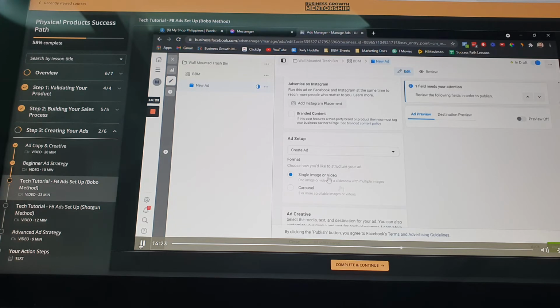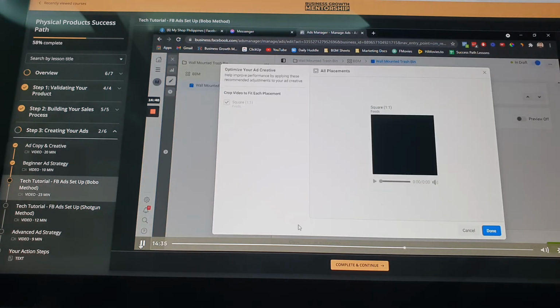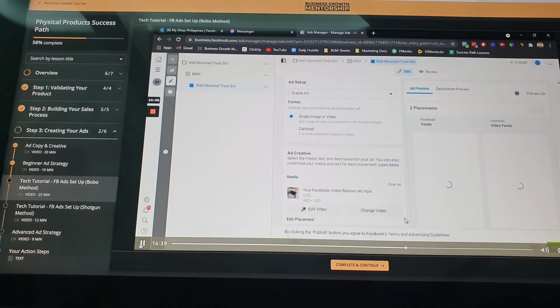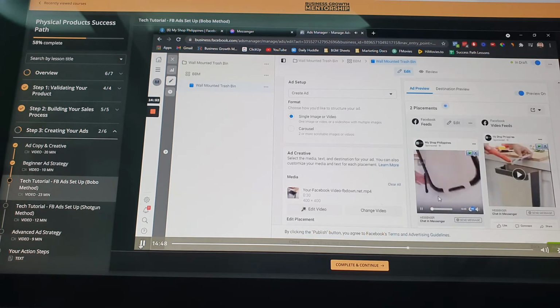Now, one moment. In the ad setup, we'll only touch the ad creative since we'll be using video. Let's add a video, like this. Boom. And then next. I don't like the thumbnail, but you can play that. So this is the wall mounted trash bin. It has a wow factor, since it's new to people's eyes. Then it's a problem solver. Right? No need for you to go to your main trash can when you're cooking and have obstacles. But yes, that's what it is.